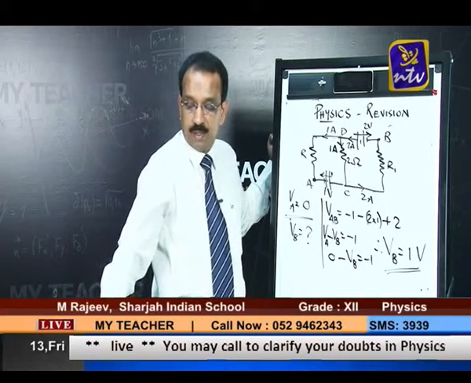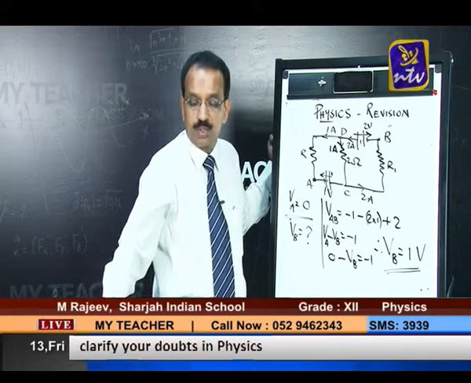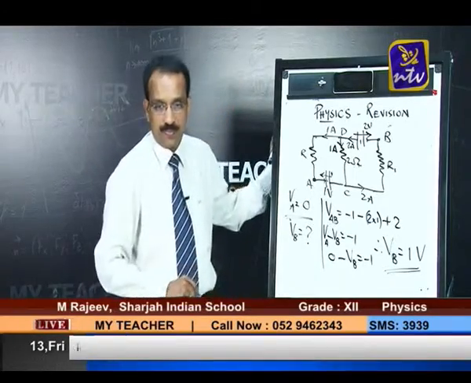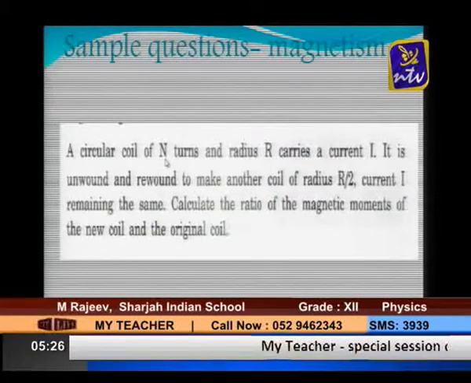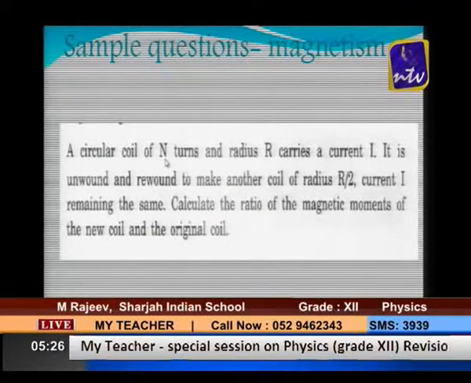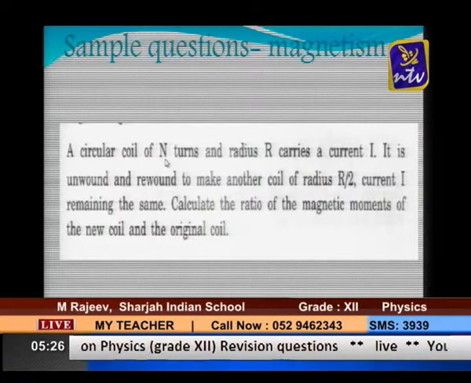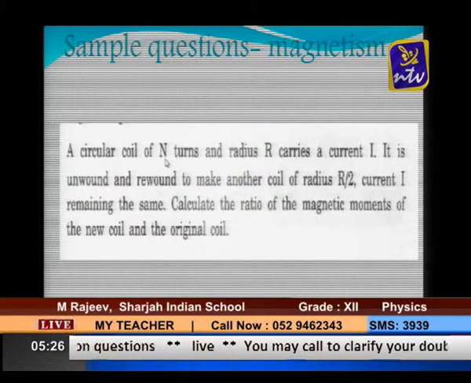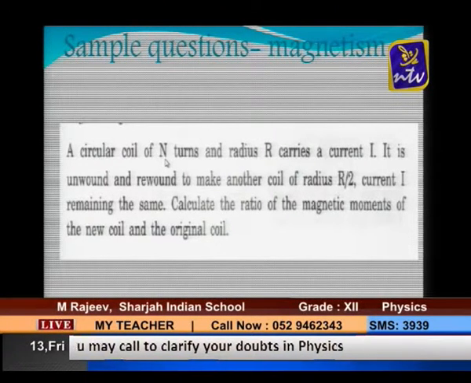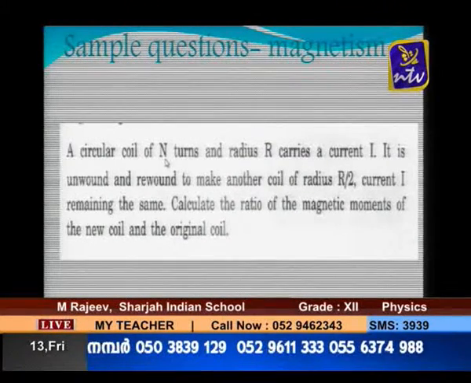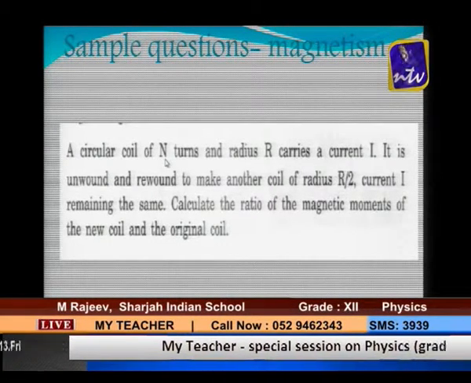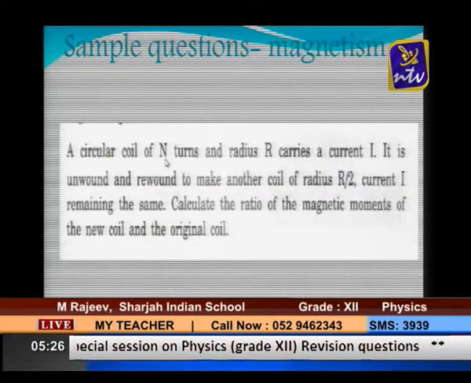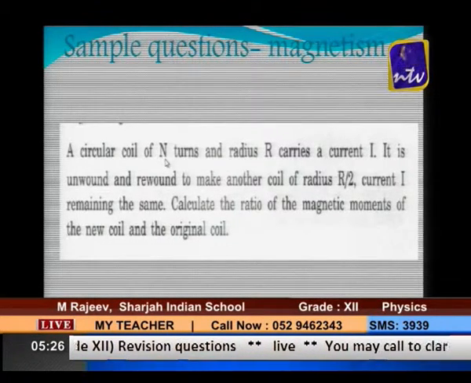Okay, so now one more question. Let's have a look at the next question. A circular coil of N turns and radius R carries a current I. This is a question from magnetism, right? As I mentioned at the beginning, we are seeing the questions from the first 5 chapters of the textbook. It is unwound and rewound to make another coil of radius R by 2, current I remaining the same. Calculate the ratio of magnetic moments of the new coil and the original coil. Ratio of magnetic moments. Okay, so the first thing,